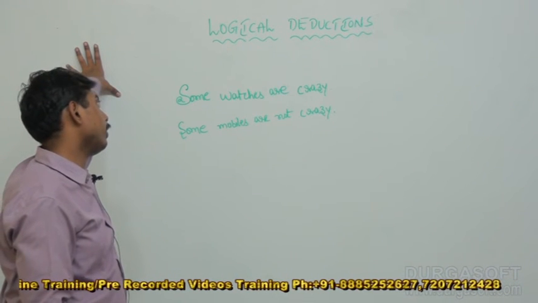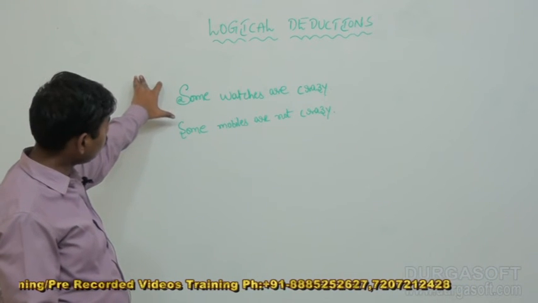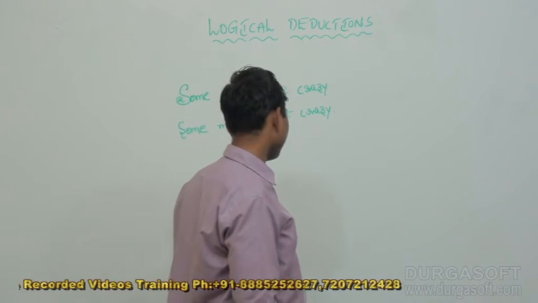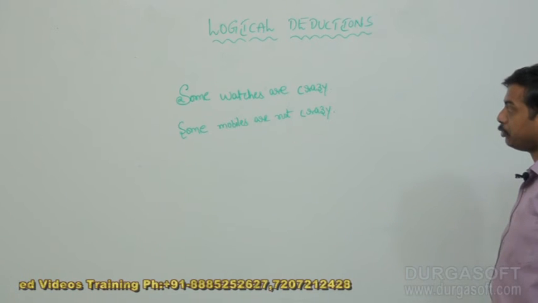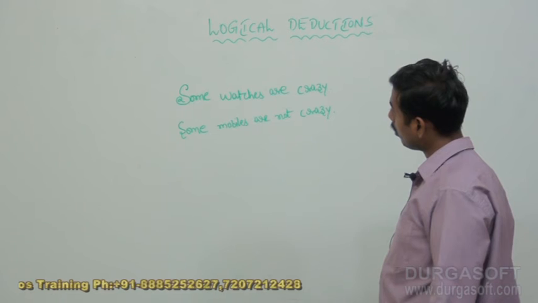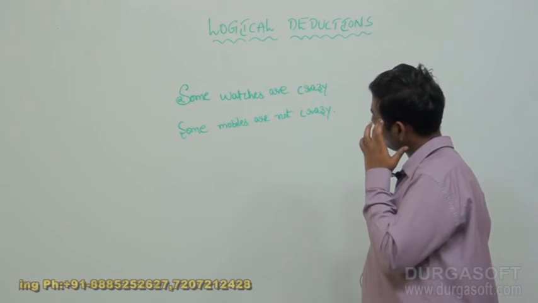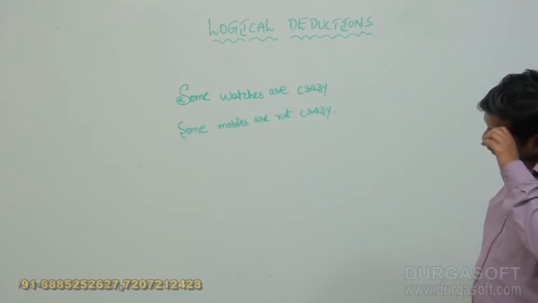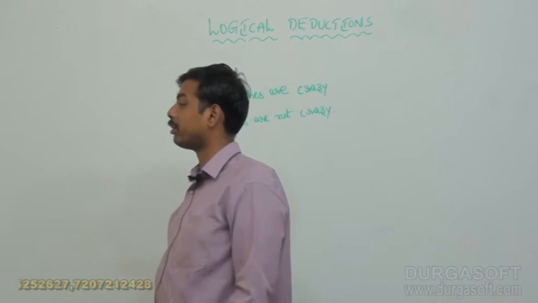So listen here. First statement is what kind of statement? First statement is particular affirmative. And the second statement is what kind of statement here? Some watches are crazy, some mobiles are not crazy means first one is a particular affirmative statement and second one is a particular negative statement. Particular affirmative statement plus particular negative statement.